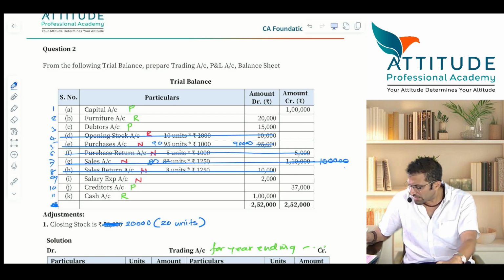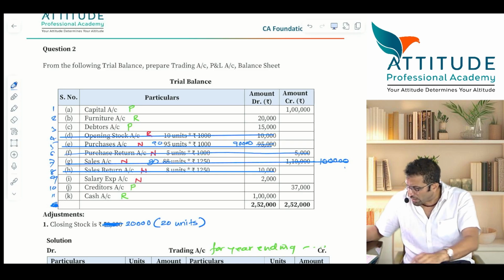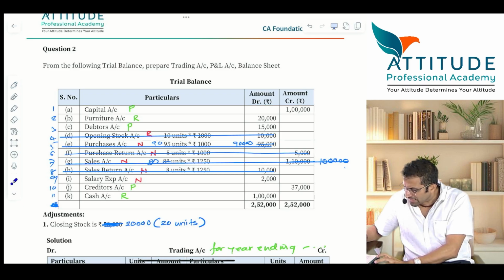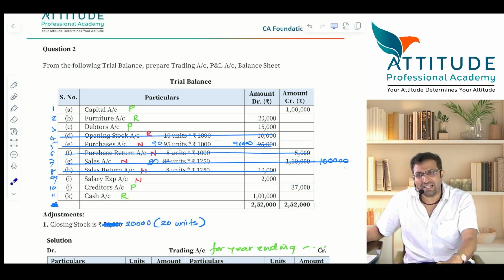Is that clear? Okay. Now salary account also will close. But salary is an indirect expense. It will not come in trading account. It will come in what? P&L account. Is that clear? Now salary is showing what balance here? Debit. If it has to be closed, it has to be credited. And what should be debited? Profit and loss should be debited.